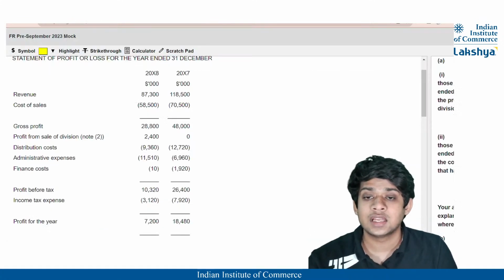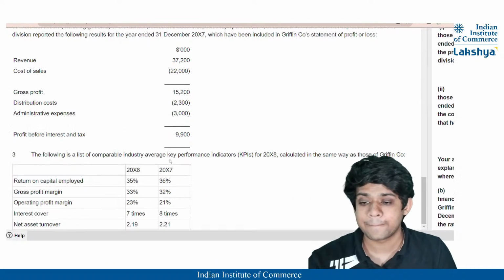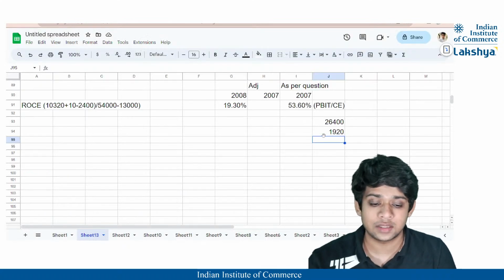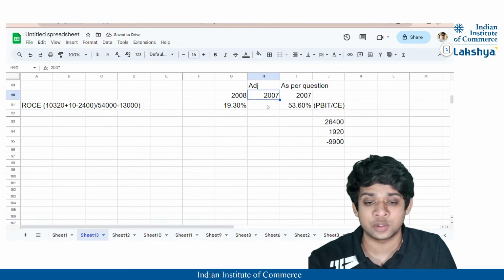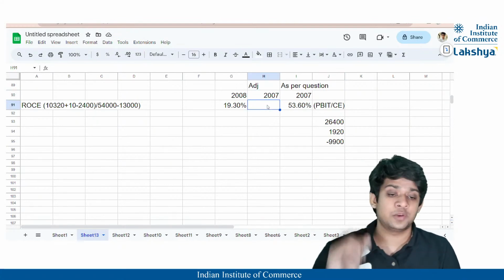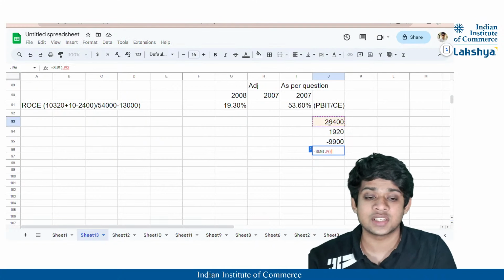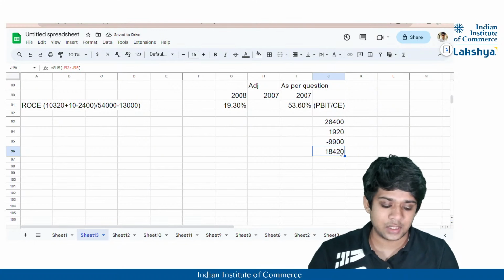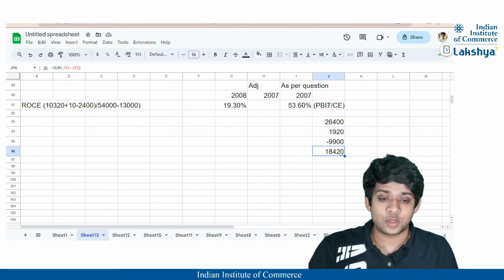And what else? Here you can see that the profit before interest and tax, 9,900, will be removed, correct? So this 9,900 will be removed because that is sold, right? We have to calculate the adjusted 2007, which does not include the contribution from the operation which has been disposed of, right? So our adjusted profit before interest and tax is going to be 18,420, correct? 18,420.